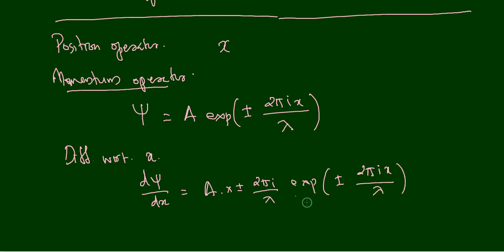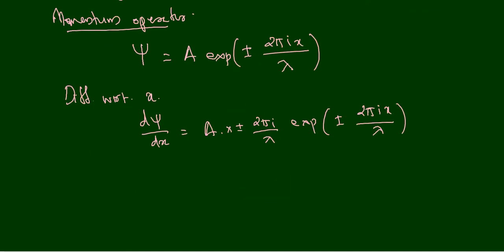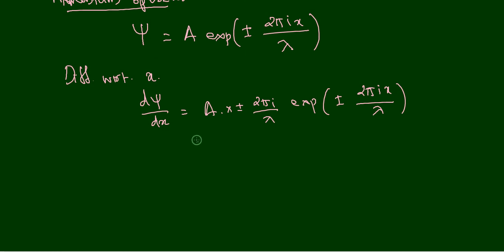That is, the differential of e raised to ax is a times e raised to ax. If we differentiate the exponential, we get the exponential multiplied by the coefficient of x. Here the coefficient of x is 2 pi i by lambda. That is why it is written like this. So d psi by dx is equal to this one.